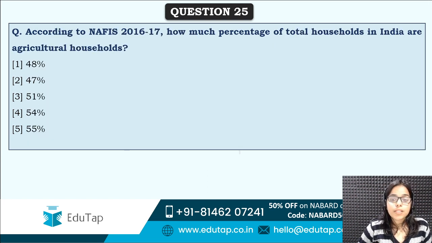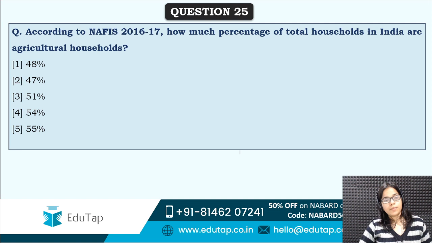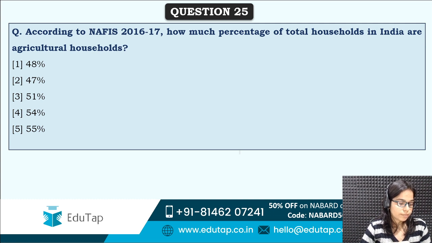Next is, how much percentage of total households in India are agricultural households? So I think this question we have covered. If we have covered, come on, you can answer it again. Revision ho jayega aapka. How much percentage of total households in India are agricultural households? Correct answer is option first, that is 48%.